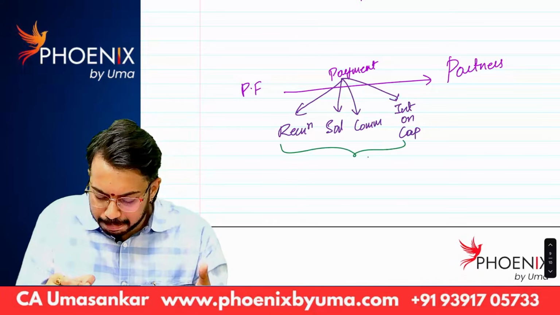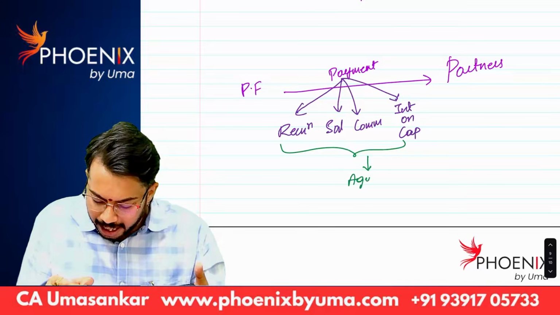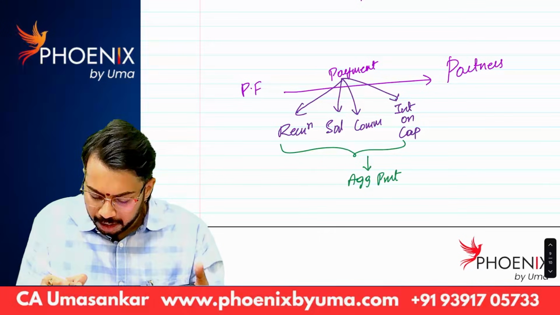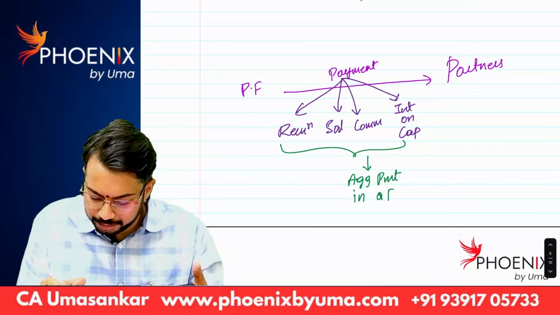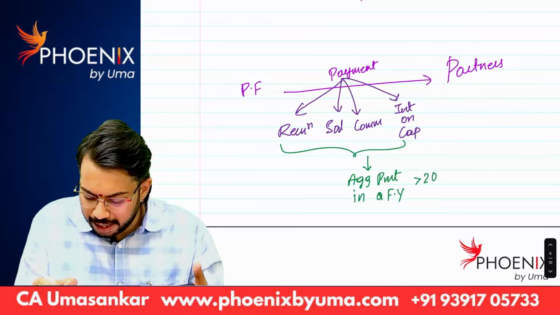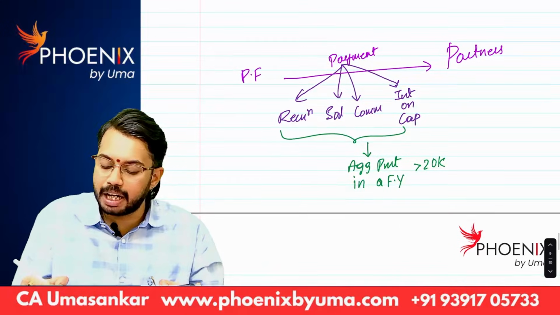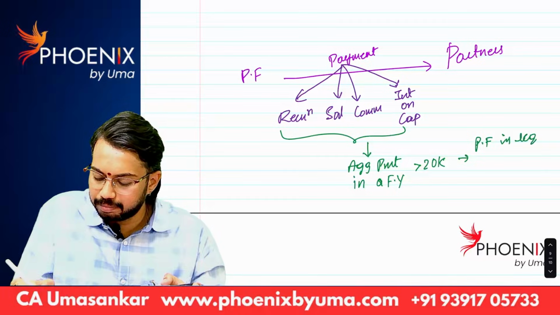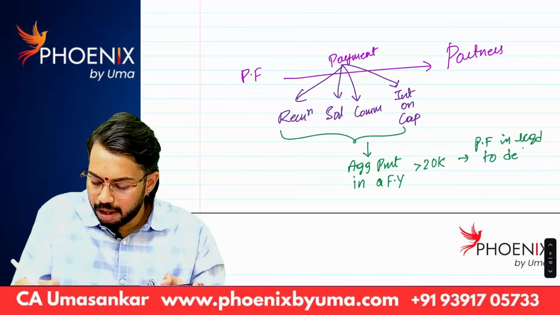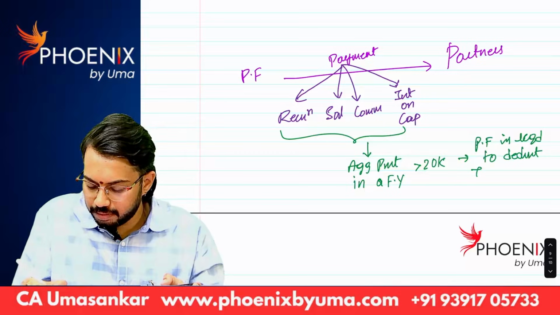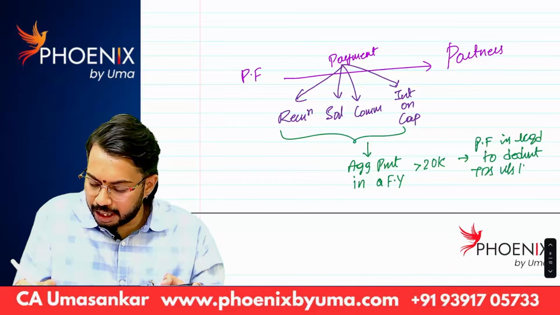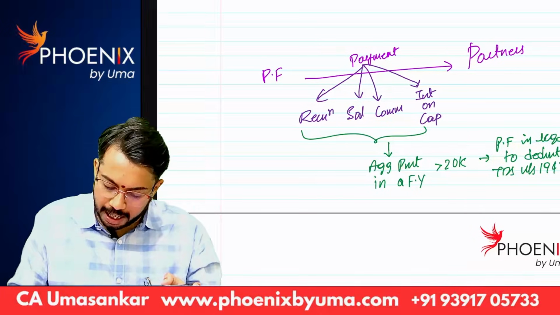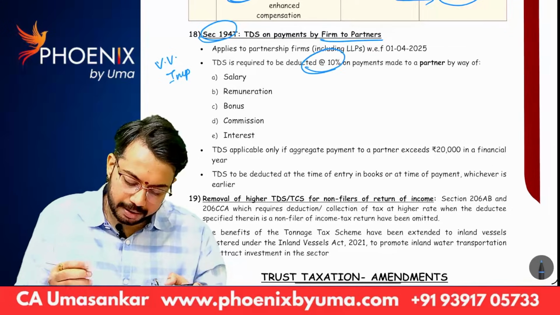Whatever the nomenclature you use, whether you call it remuneration, salary, commission, bonus, interest on capital, aggregate all these payments together. If aggregate payment in a financial year is more than 20,000 rupees, then partnership firm is required to deduct TDS under section 194T at the rate of 10%.